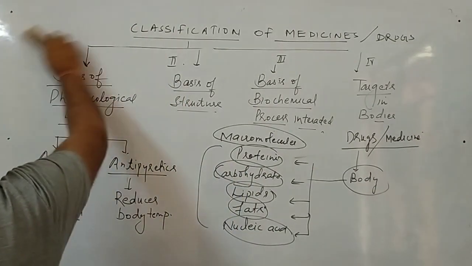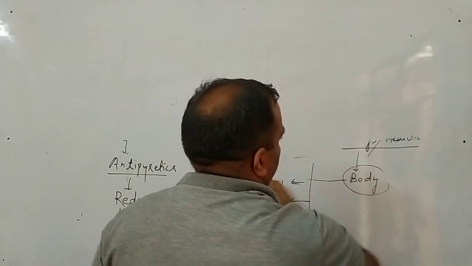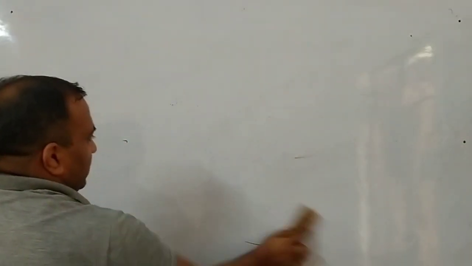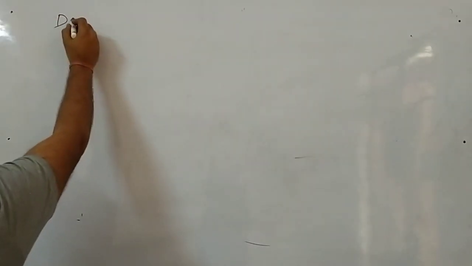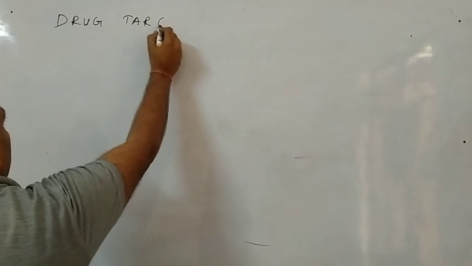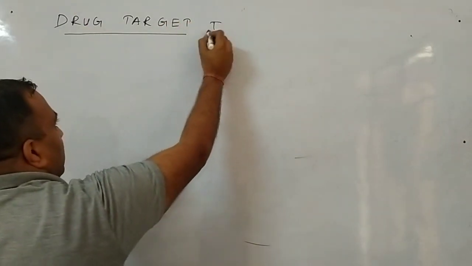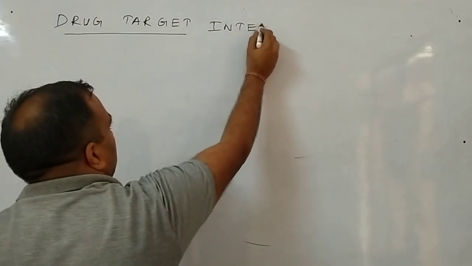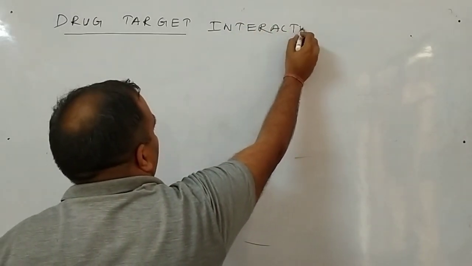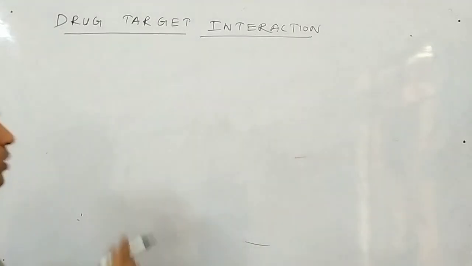Now students, the next article is drug target interaction. Just understand. Before I start this, I tell you one thing.